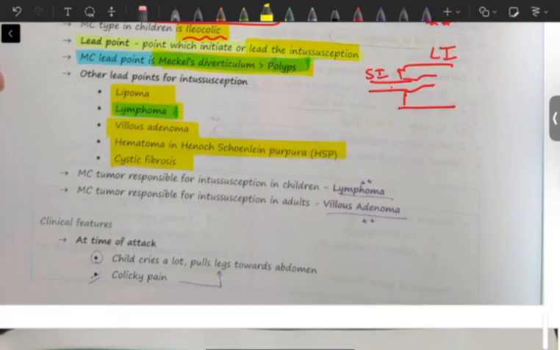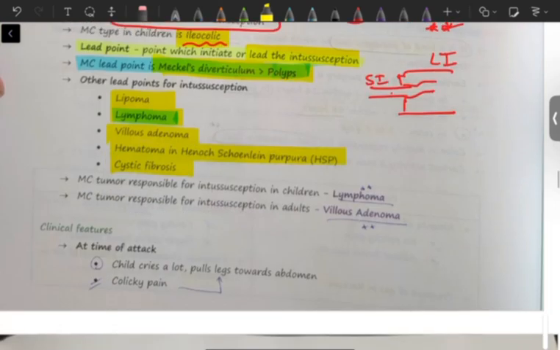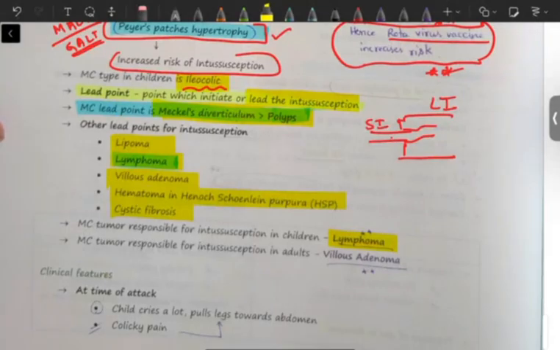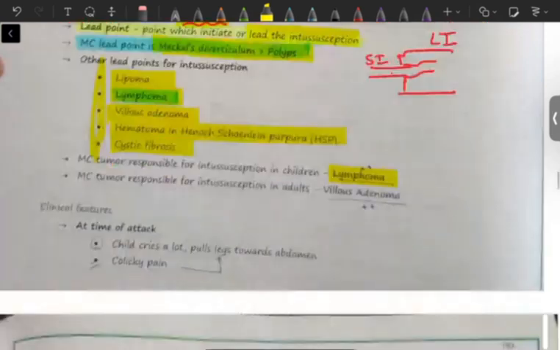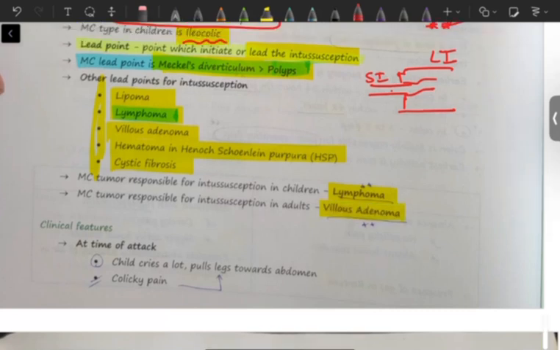So the most common tumor responsible for intussusception in children is lymphoma. Just like I said with Peyer's patch hypertrophy, there can be other causes. These are all the lead points which basically lead to intussusception. The most common tumor responsible for intussusception in adults is villous adenoma, whereas in children it is lymphoma.